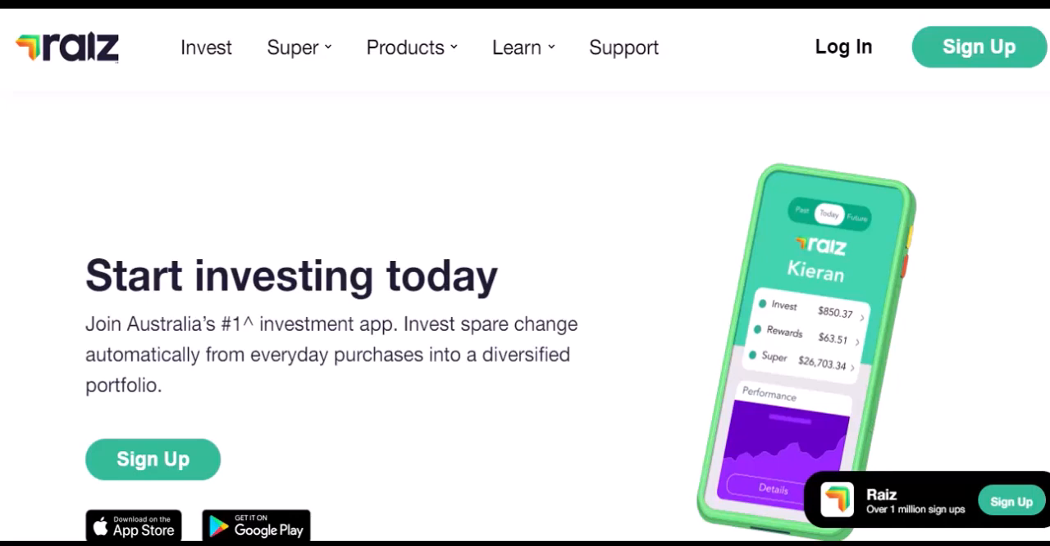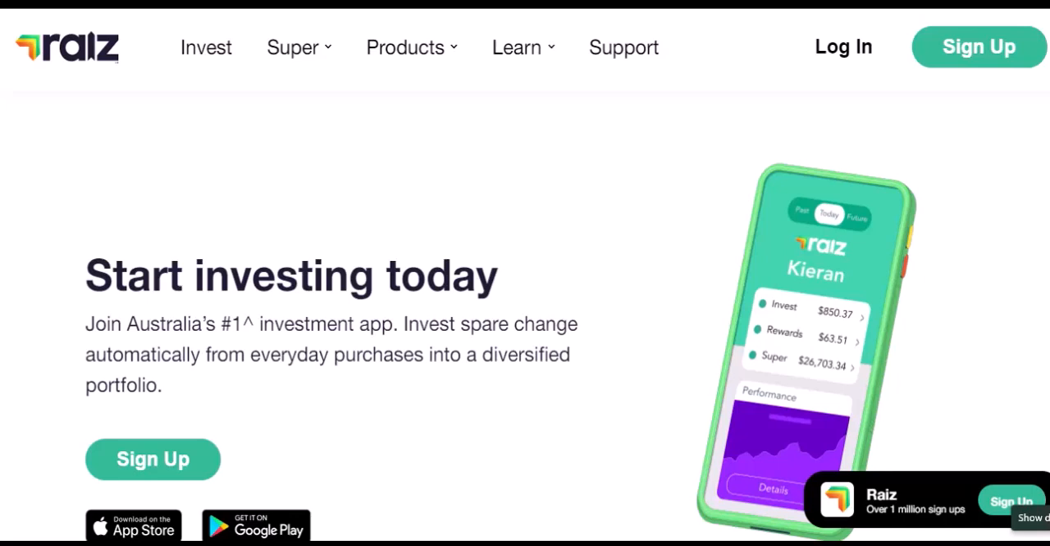Ever wondered how much you can actually put into your Raiz account? You're not alone. It's a question that pops up for a lot of people looking to dip their toes into micro-investing. You know, you're scrolling through your phone, you see those ads, the promise of growing your spare change, and you think, okay, sounds good, but what's the catch? How much can I really put in there? We've all been there, right?